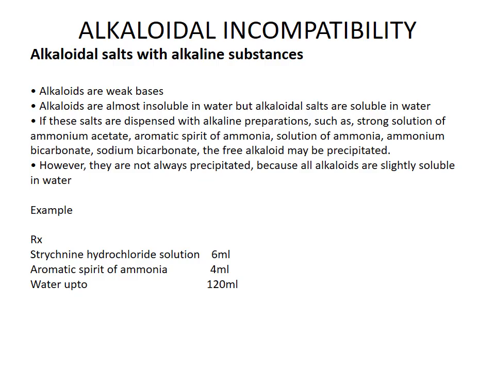The free alkaloid is a product and it is precipitated in the formulation. However, they are not always precipitated because all alkaloids are slightly soluble in water. We can see one example.